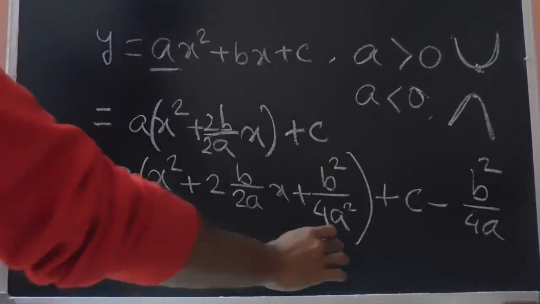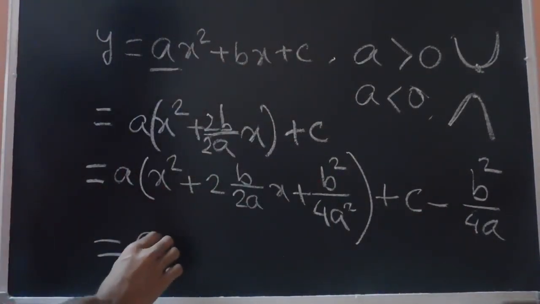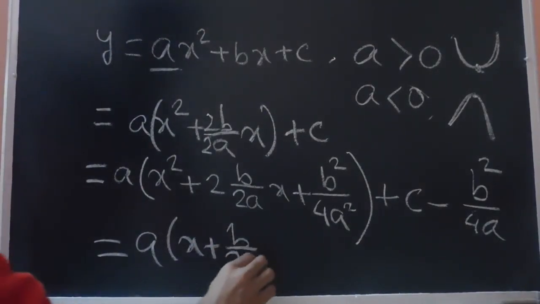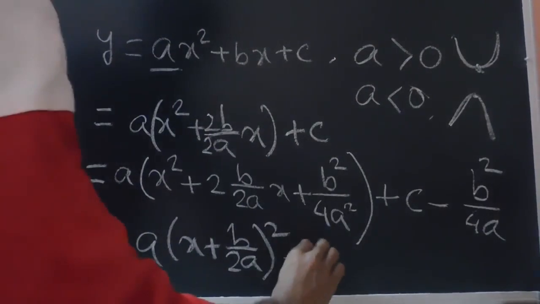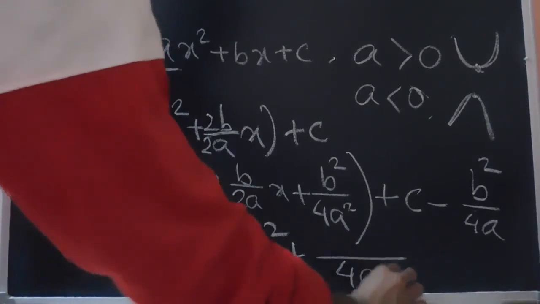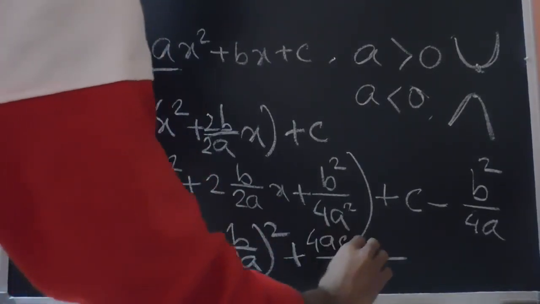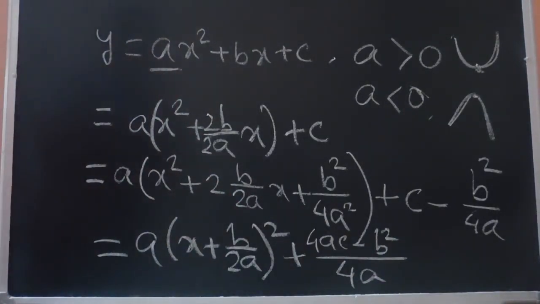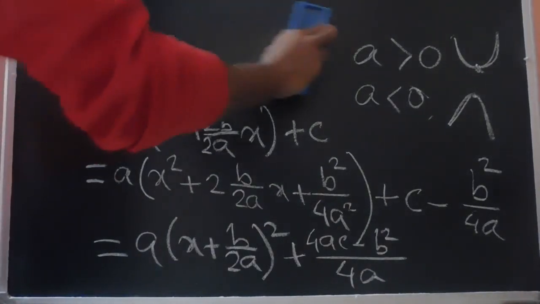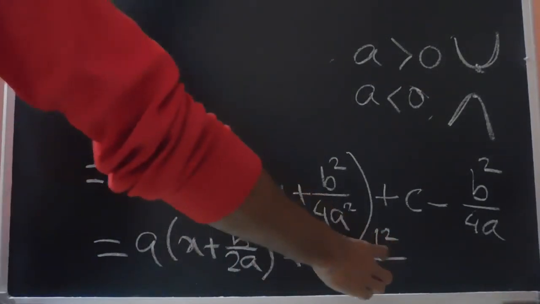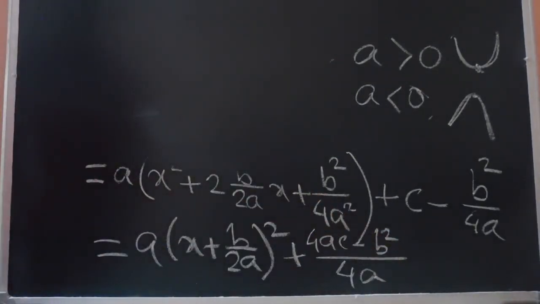So this is basically the square of x plus b by twice a. So this is x plus b by twice a, this whole square, plus this we can write as 4ac minus b square over 4a. So now we can see that this quantity, 4ac minus b square, is nothing but the negative of the discriminant.